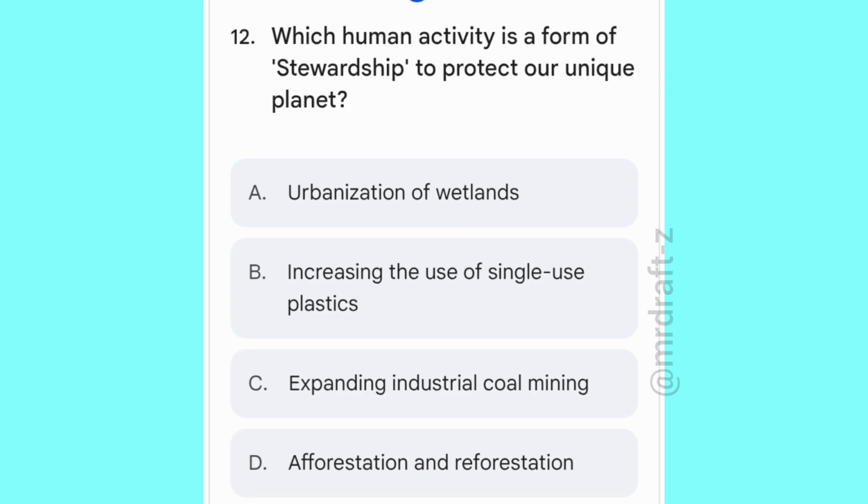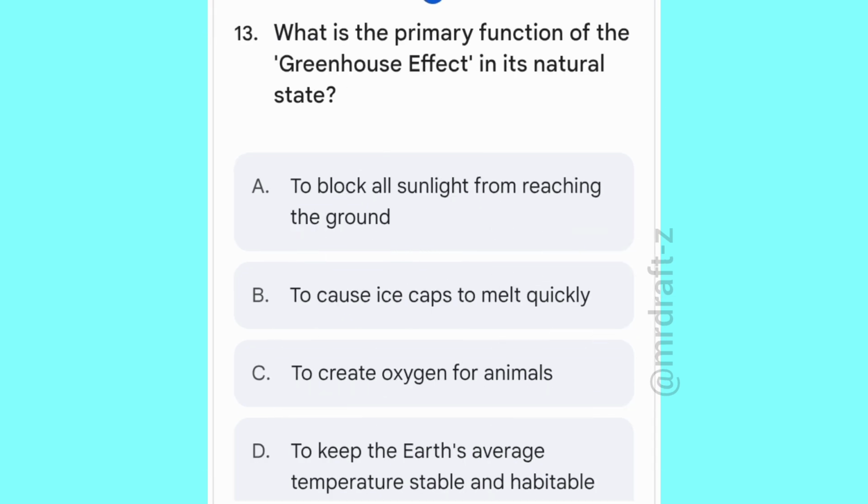Options are urbanization of wetlands, increasing the use of single-use plastic, expanding industrial coal mining, afforestation and reforestation. Correct option: D. Afforestation and reforestation. What is the primary function of the greenhouse effect in its natural state?